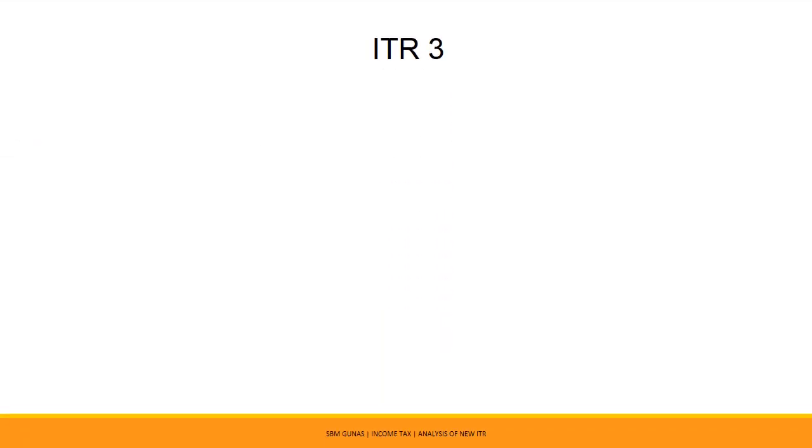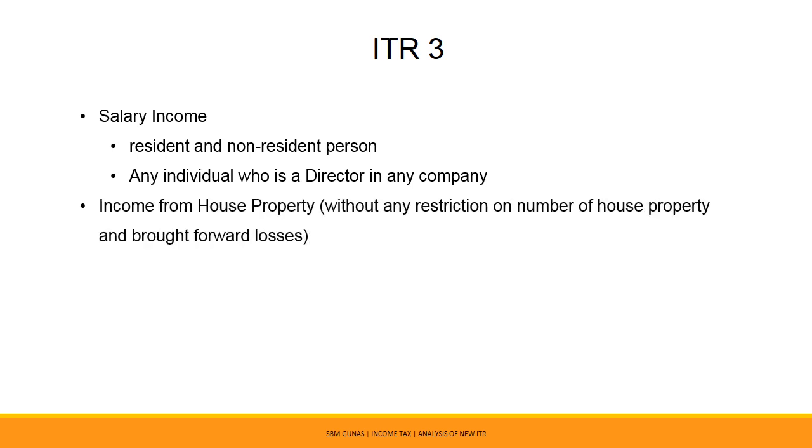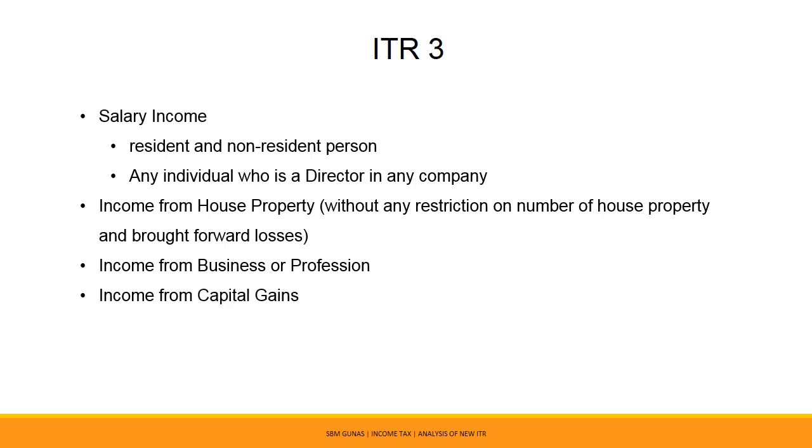ITR 3 shall be utilized by an individual who is having income from following sources: salary income, whether from a resident or non-resident person, or such salary is earned by any individual who is a director in any company; income from house property without any restriction on number of house property and brought forward losses; income from business or profession. This is the new thing in ITR 3. Income from capital gains, income from other sources.